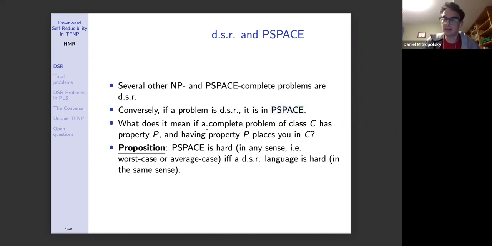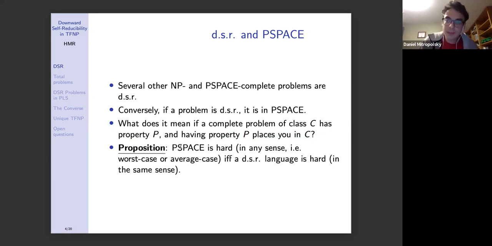But what does it mean if a complete problem of a class C has a property P, and having the property P places you in C? Having the property P doesn't mean that you are complete for C. If that were the case, you would have a property P that is equivalent to completeness in C. So one consequence of having these two conditions is the following.